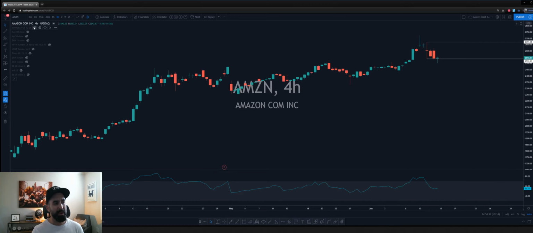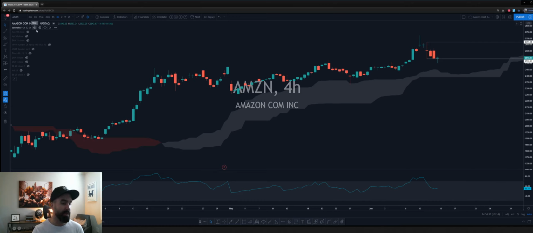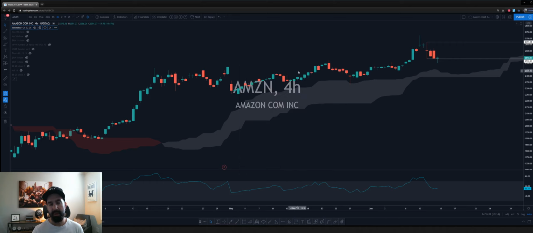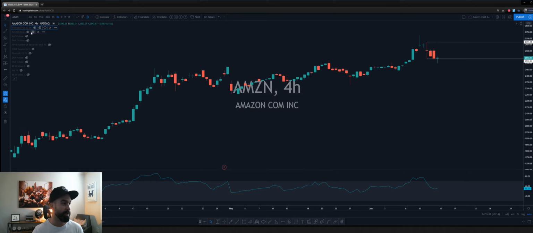So let's start with the top one, Ichimoku cloud. There's a link on how to understand the Ichimoku cloud as well. So I use the Ichimoku cloud, but I focus on the Kumo cloud for the most part. So basically what that means is the Ichimoku cloud without adding the conversion base and lagging is just the Kumo cloud. So we're just using the basics of the lead 1 and the lead 2 over here, which creates the Kumo cloud. So that's one of my favorite trading indicators to use. Very dynamic, highly recommend it. That's why I have an educational video on it.